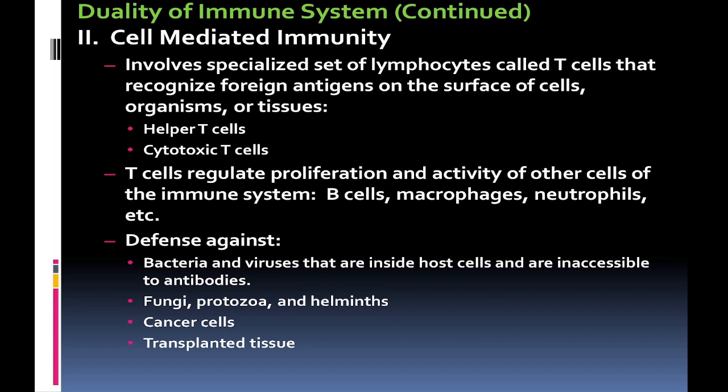B cells, macrophages, and neutrophils also come under cell mediated immunity. It defends against bacteria and viruses that are inside the host cell and are inaccessible to antibodies. Cell mediated immunity acts against fungi, protozoa, and helminths, cancer cells, and transplanted tissue.